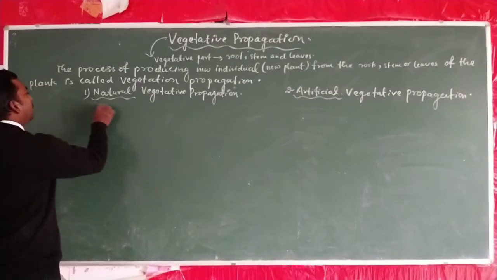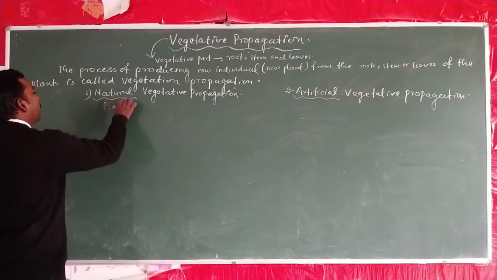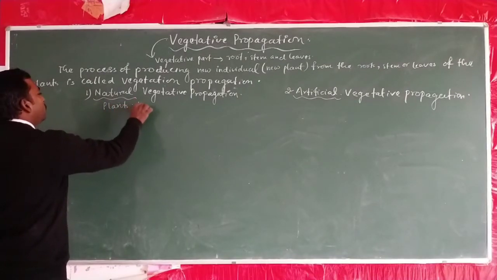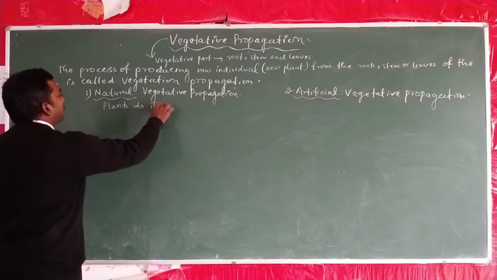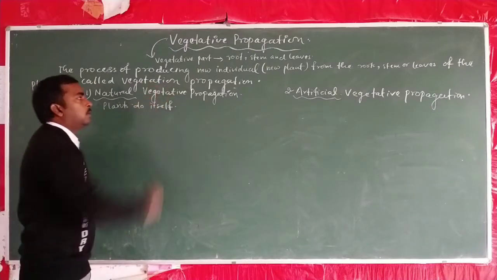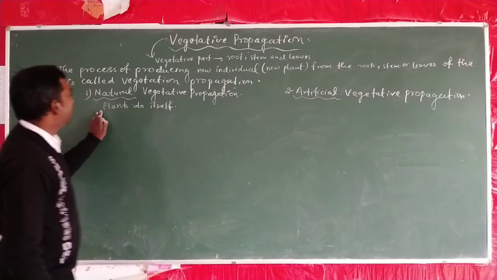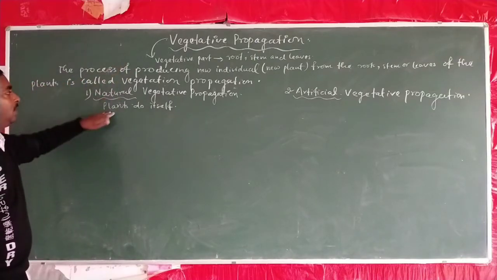It means plants do this process of propagation themselves.